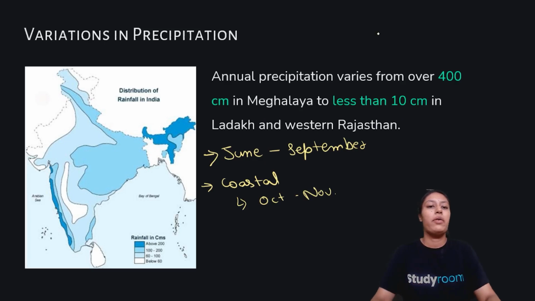Now we'll talk about the precipitation or the rainy season of the country, the distribution of rainfall in India.